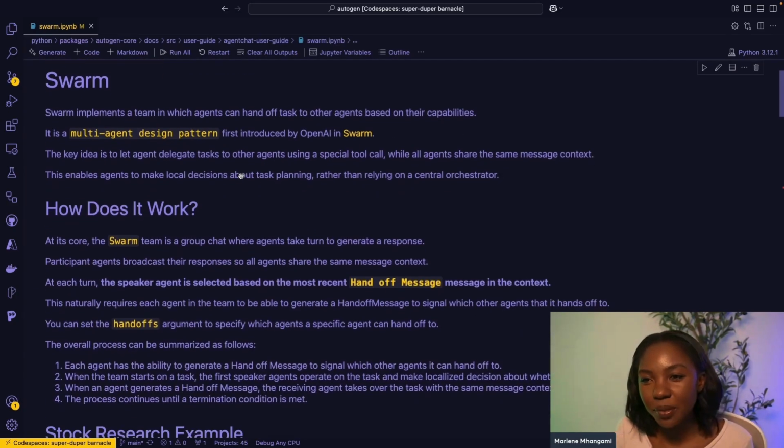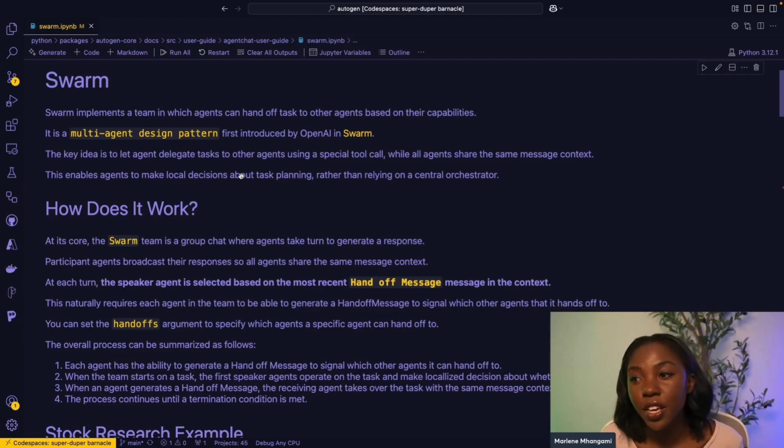So the next thing then we can talk about is Swarm and what that is. Swarm is not a framework like Autogen. Instead, it's a multi-agent design pattern that was first introduced by OpenAI, I think last year. And it's really interesting. It allows you to create a team of agents where each agent can hand off tasks to other agents based on the capabilities of the other agents.